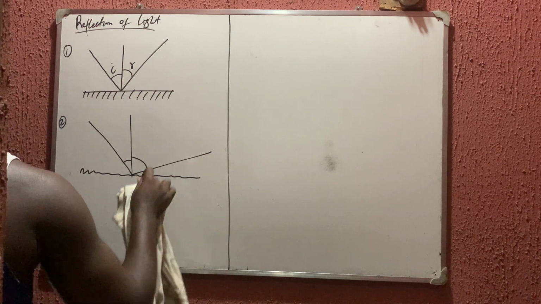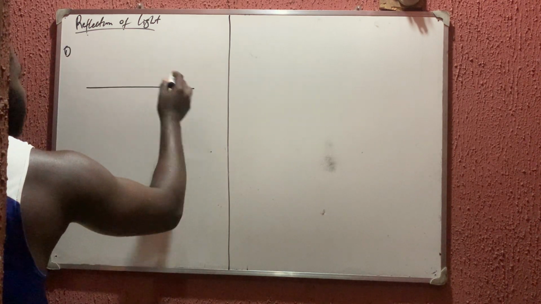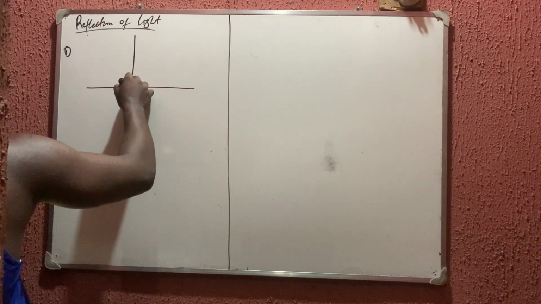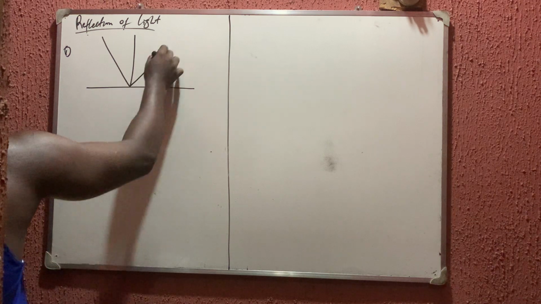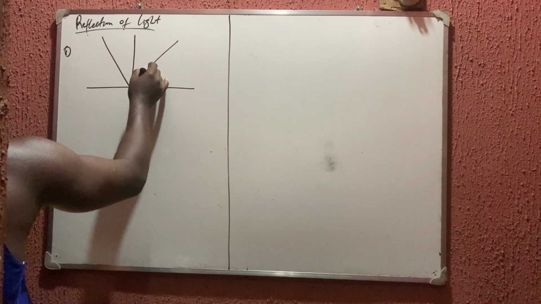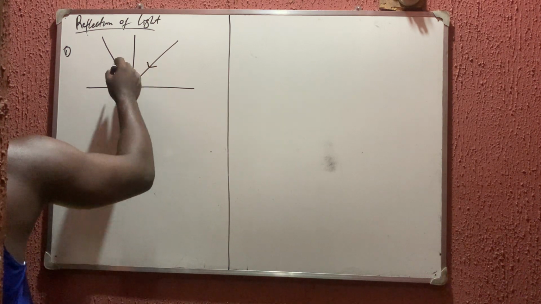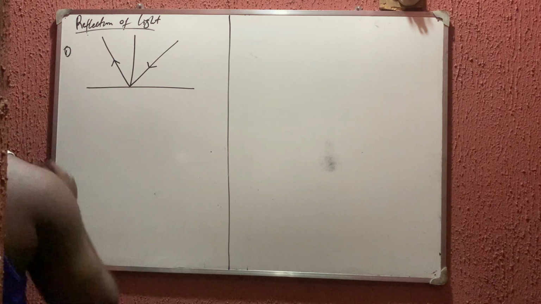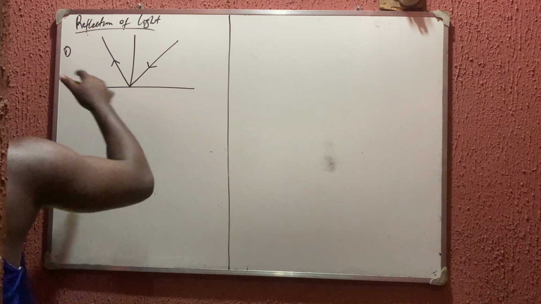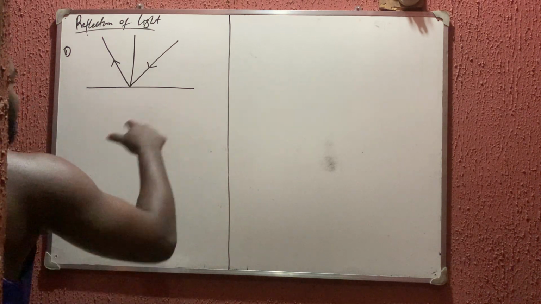Then the next one we'll talk about is the law of reflection. The laws of reflection are just two. The first one states that when you have a plane mirror like this, the normal, the incident ray and the reflected ray all lie on the same plane. The incident ray is the one coming in, and this is how it bounces back. So the first law states that the incident ray, the normal and the reflected ray all lie on the same plane.